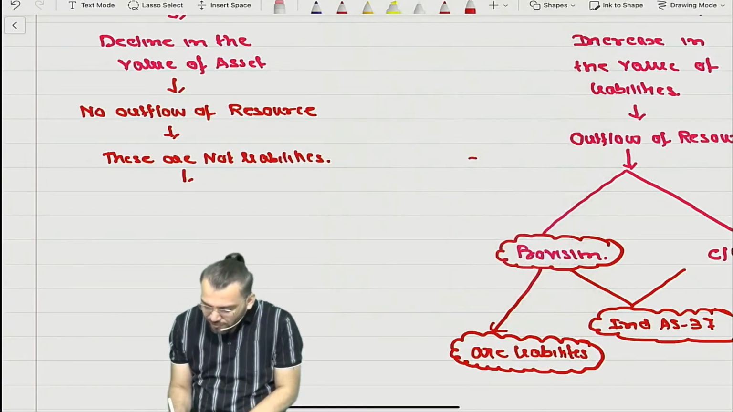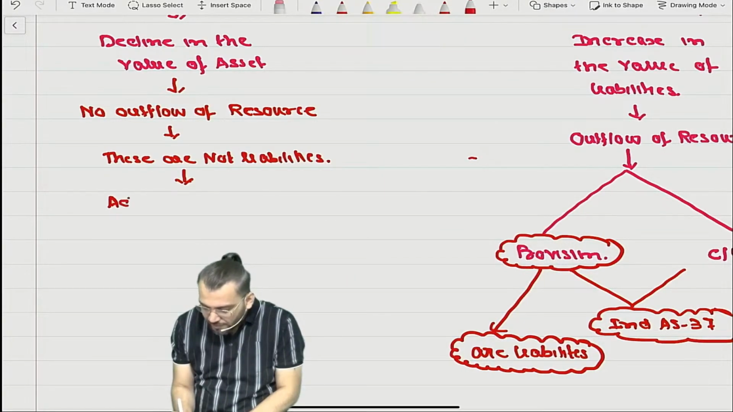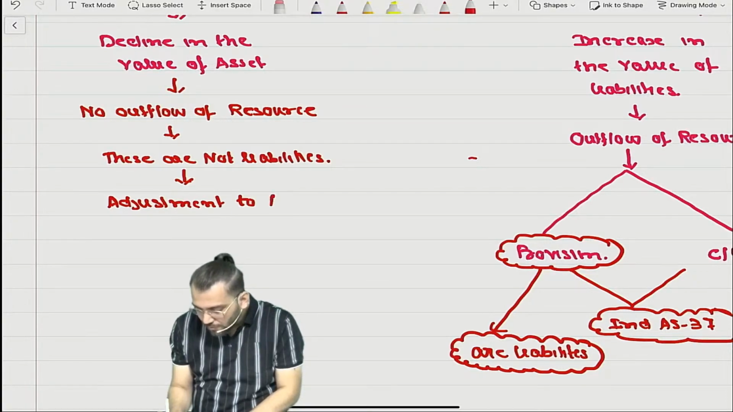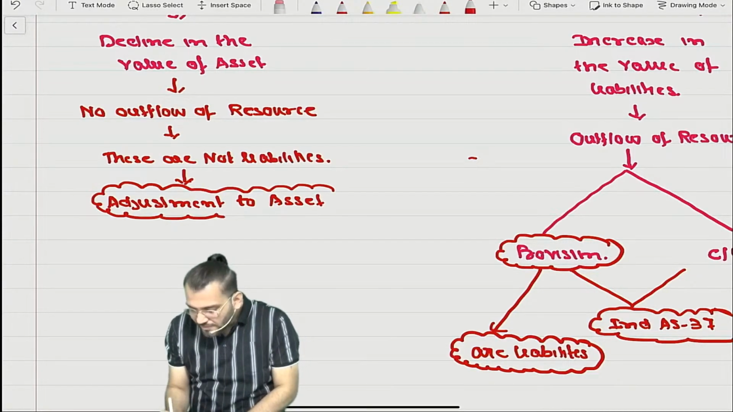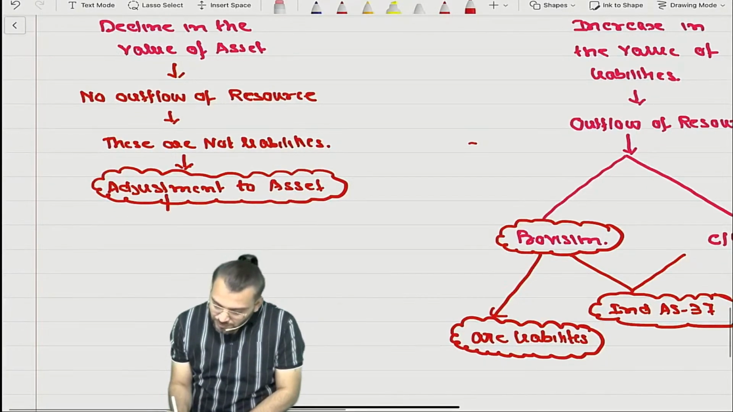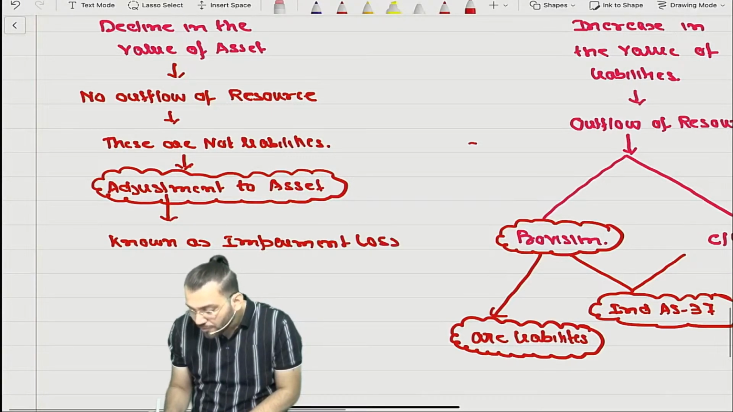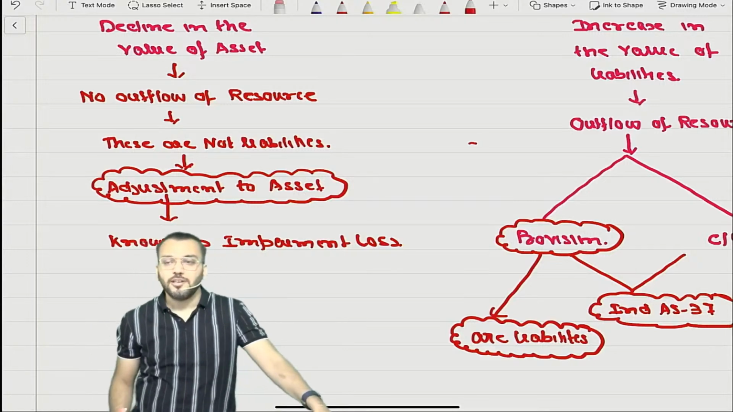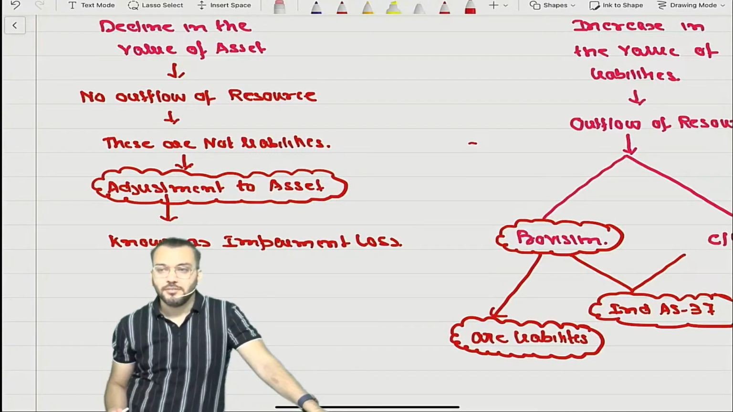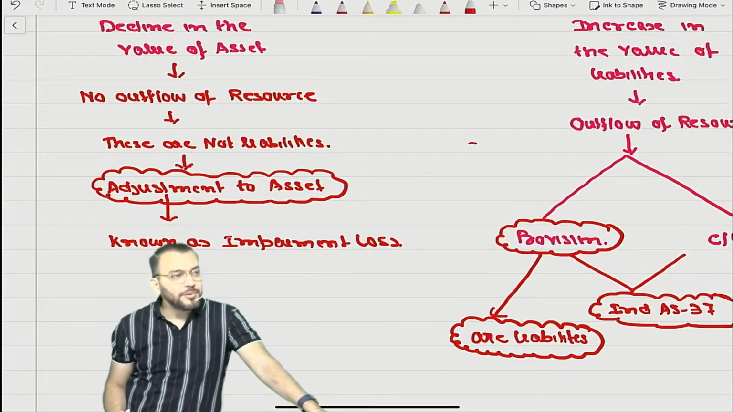Understood. Therefore, it is simply an adjustment to asset, simply known as an adjustment to asset. And such adjustment to asset is known as impairment loss. We call it what? Impairment loss. A new term in your life. A new term in your life from Inter to Final. Impairment loss.